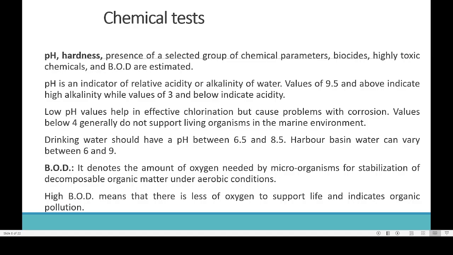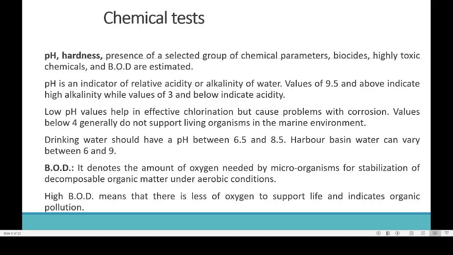When too many organic particles are there, they will be decaying, and decaying requires a lot of oxygen. So when we say that water has a high BOD, it simply means that too much organic matter is present, so the available free oxygen is less. That is a simple meaning. If water has high BOD, it indicates that less oxygen is available.